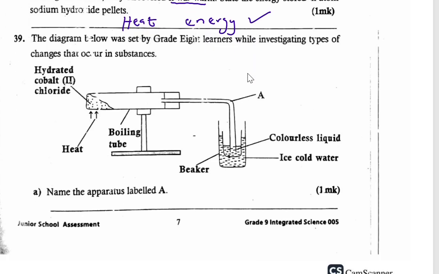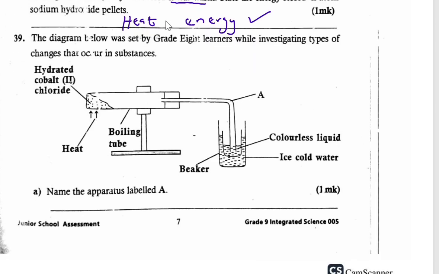This is grade 8 work. The diagram below was set by grade 8 learners while investigating types of changes that occur in substances. Here we have hydrated cobalt 2 chloride, and then you heat it, boiling tube. You have a delivery tube, colorless liquid. Then you have a beaker. Name apparatus labeled A. This one we know the name is called the delivery tube. So for A, the name is the delivery tube.